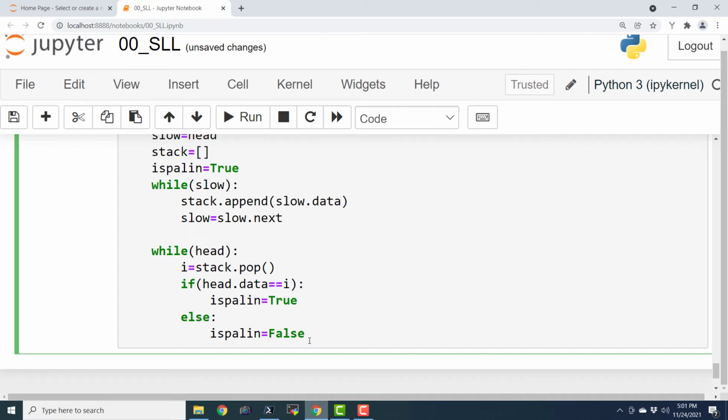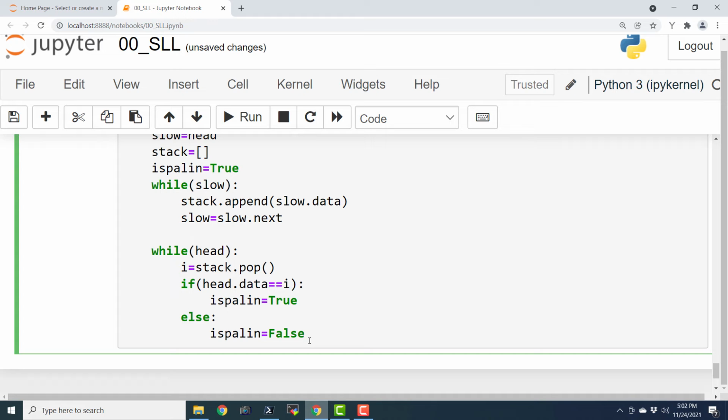So basically we are traversing the entire linked list, and we are putting all the members on the stack, and then we are popping all that data in the next iteration, and we are checking if it is equal to the node that we are traversing.